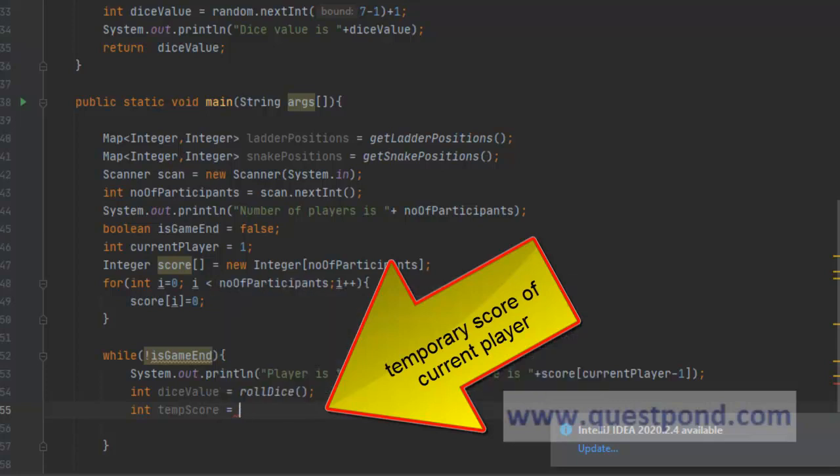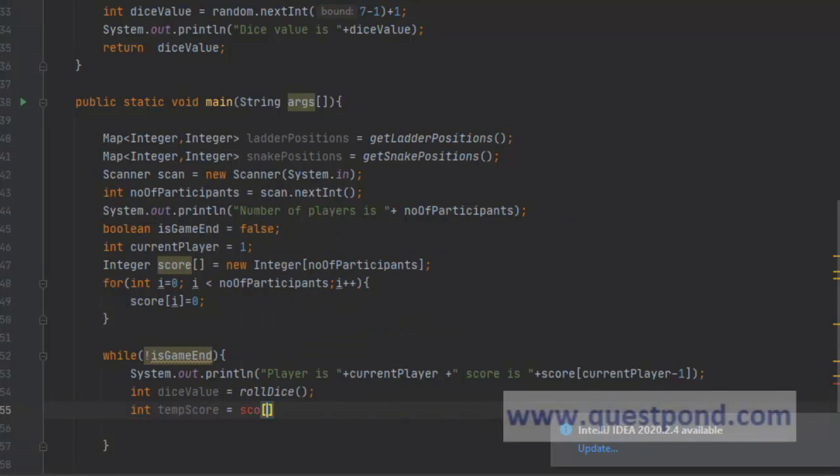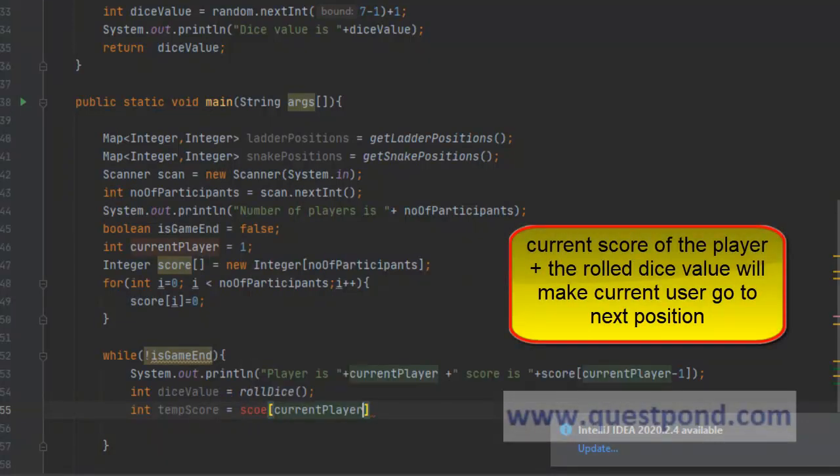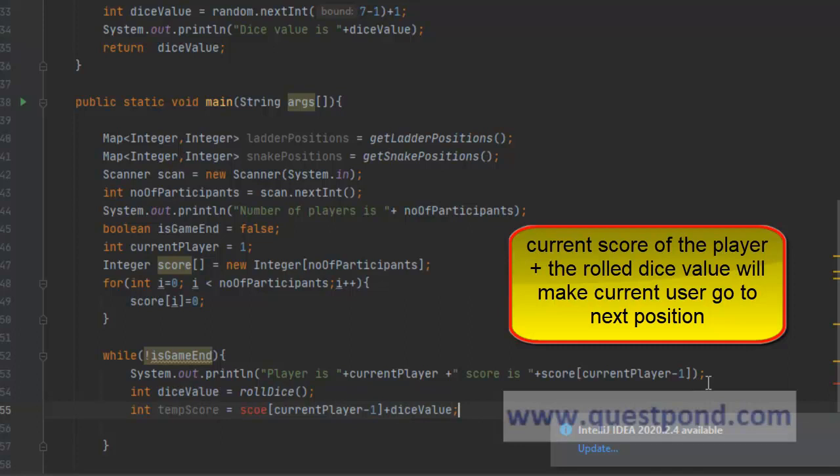So that will be the current score of user, which is current player minus 1 plus dice value. So this will be the place where the user will land himself after rolling the dice.